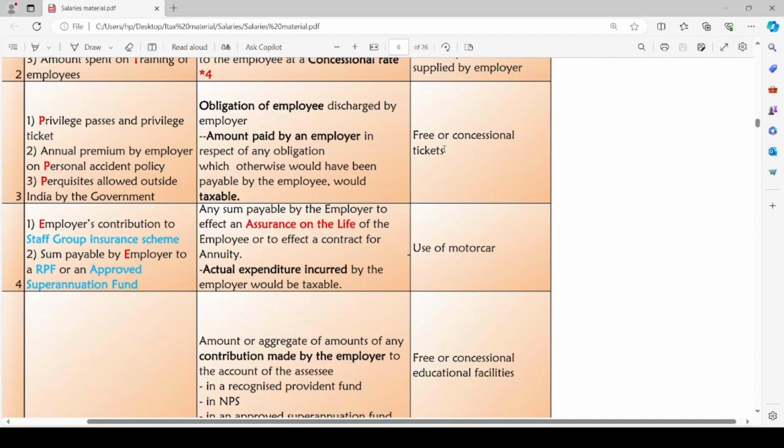The fourth point: any sum payable by the employer to effect an assurance on the life of the employee or to effect a contract for annuity. The actual expenditure or sum incurred by the employer to effect a life assurance of the employee, or to effect any contract for annuity for the employee, will be a taxable perquisite.